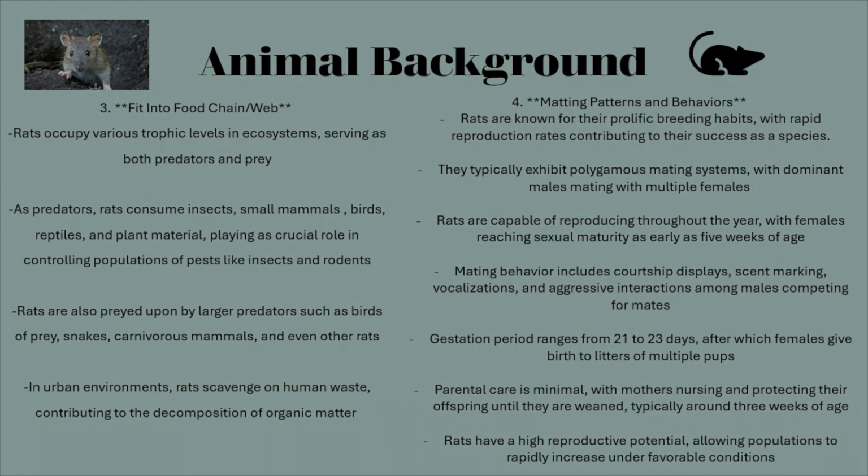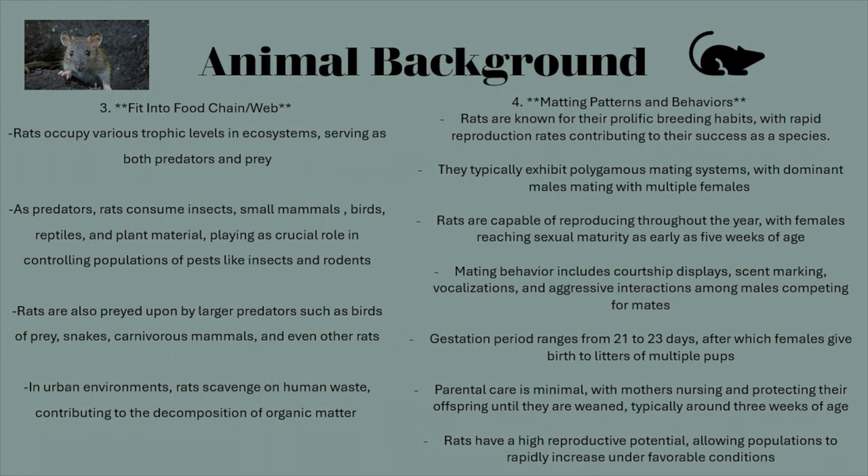Now, where do they fit into the food chain? They occupy various trophic levels in ecosystems, and they serve as both predators and prey. As predators, they consume insects, small mammals, birds, reptiles, and plant material, which plays a crucial role in controlling populations of pests like insects and rodents. Rats are also preyed upon by larger predators such as birds of prey, snakes, carnivorous mammals, and even other rats. In urban environments, rats scavenge on human waste, which contributes to the decomposition of organic matter.